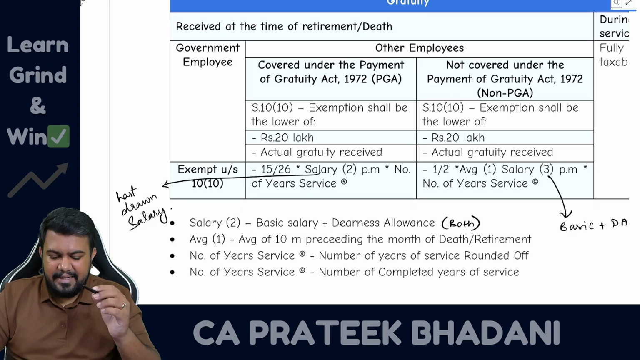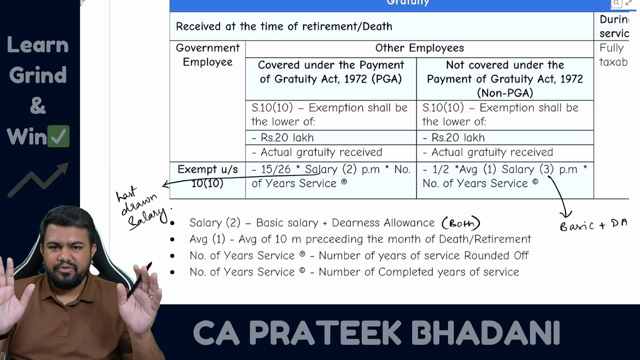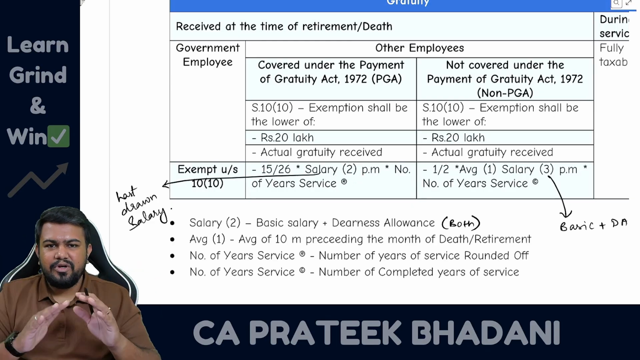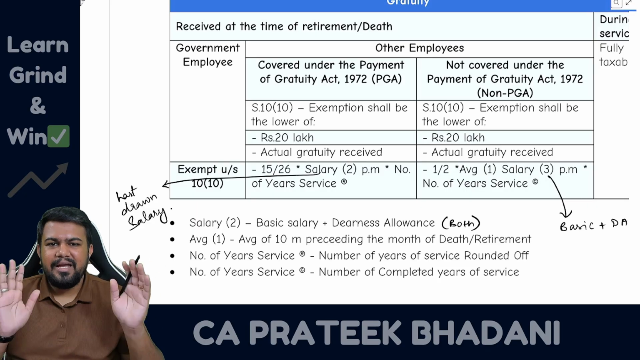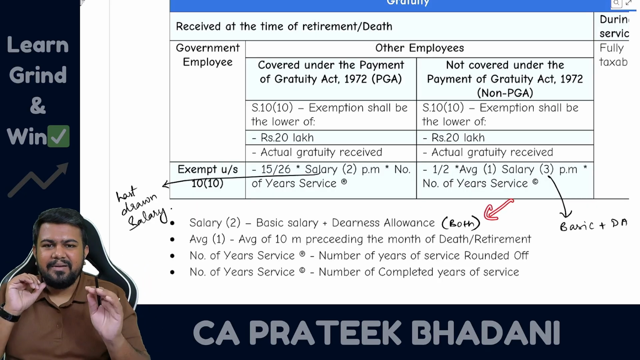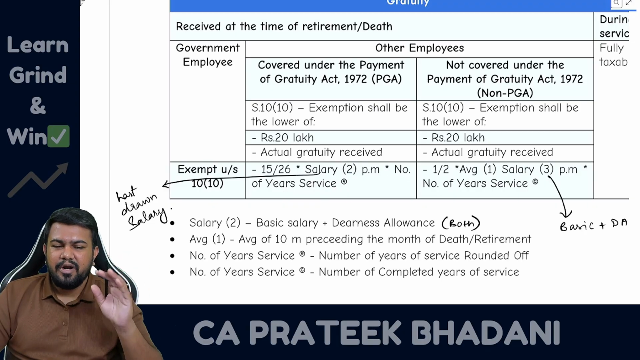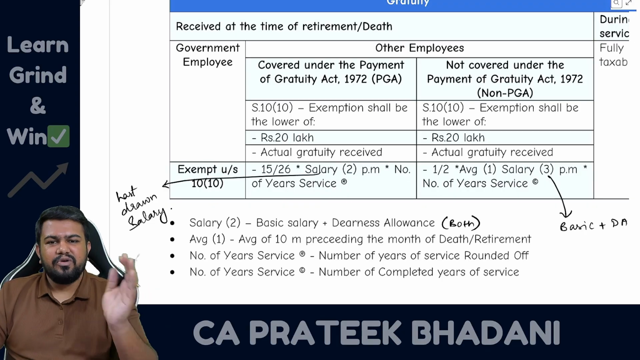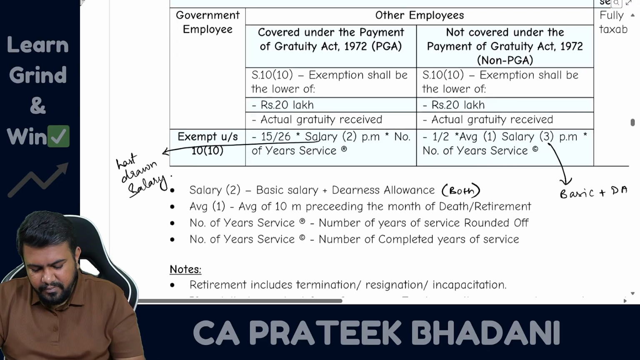And here in this PGA calculation, the entire dearness allowance you have to take. You should not differentiate between DA forming part of terms and DA not forming part of terms. Both DA you have to take. So that is why I have given it both. Fine. So basic salary plus dearness allowance is the salary calculation, and number of years of service rounded off. So rounded off means what? Up to 6 months you will do lower rounding, more than 6 months you will do higher rounding. Okay. So that is rounded off.